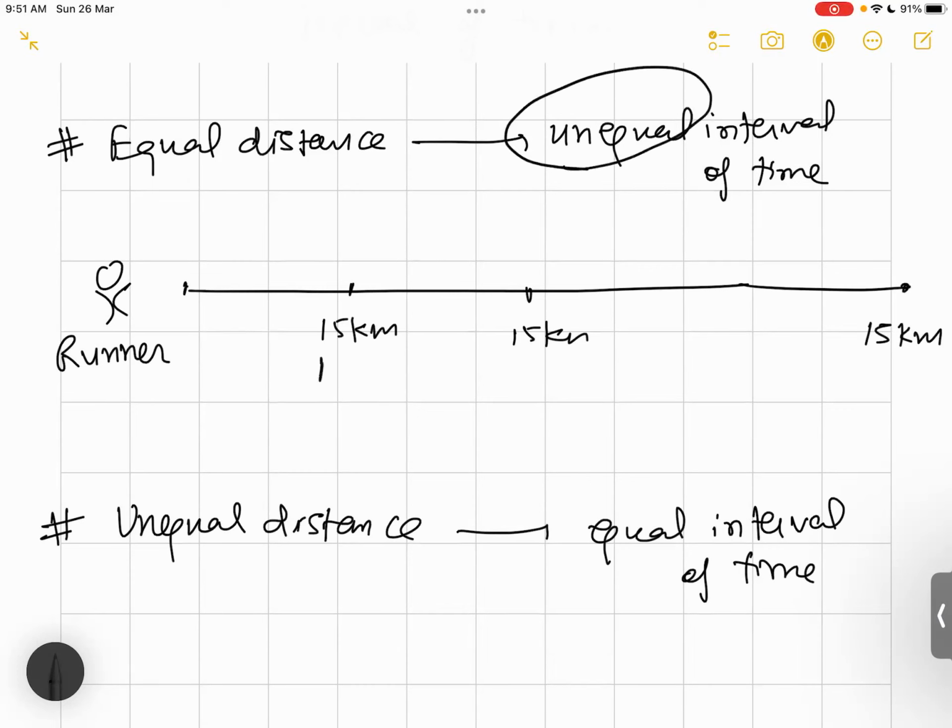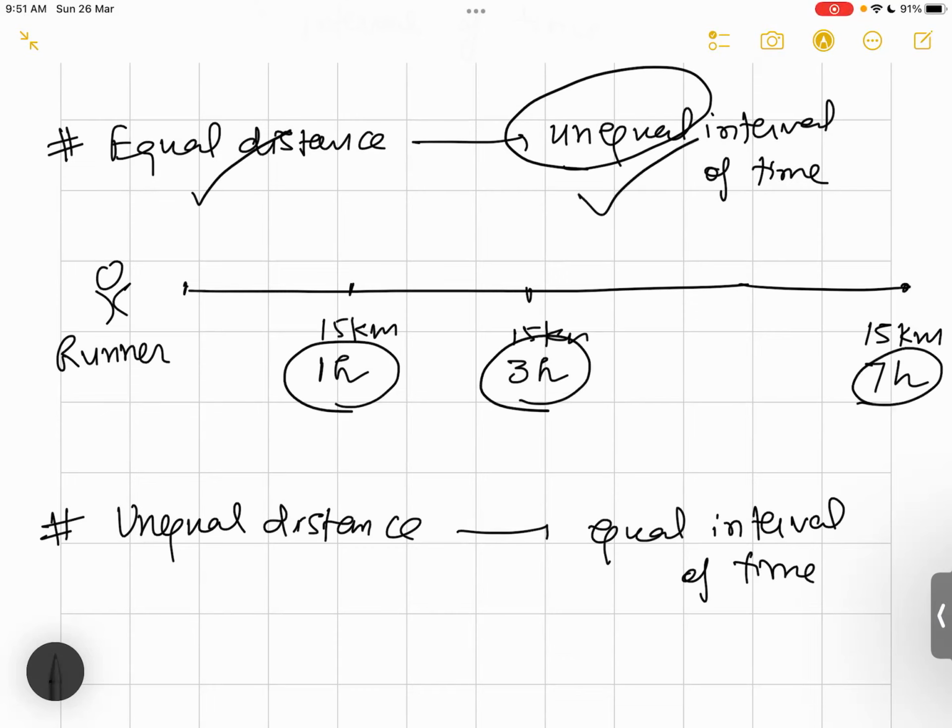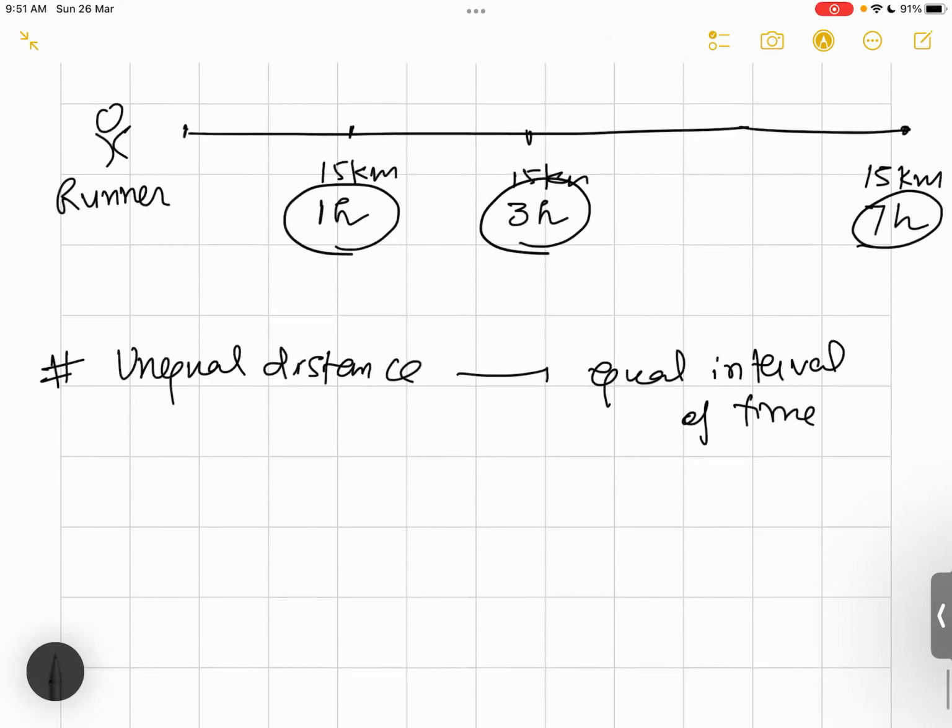Suppose he covered 15 kilometers in 1 hour, then the next 15 kilometers in 3 hours, and the next 15 kilometers in 7 hours. So here you can see that the distance is equal, but the time intervals are unequal. So this is the case of non-uniform speed.